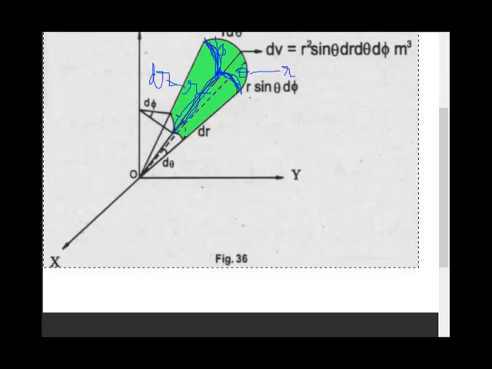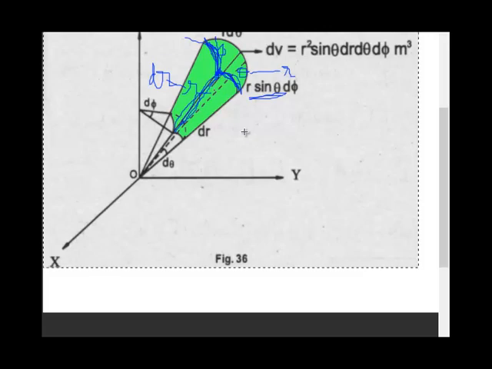And differential distance in phi direction is r sin theta into d phi. It is written here, r sin theta into d phi.